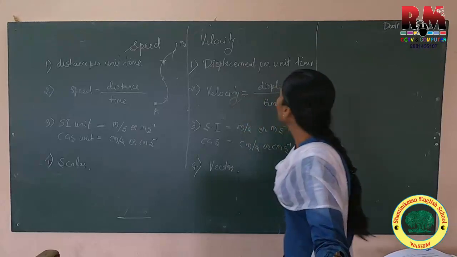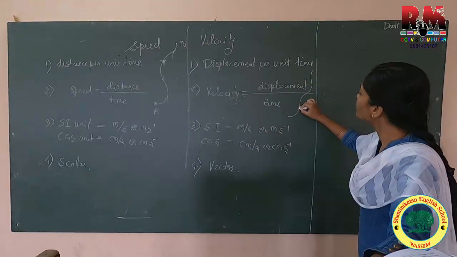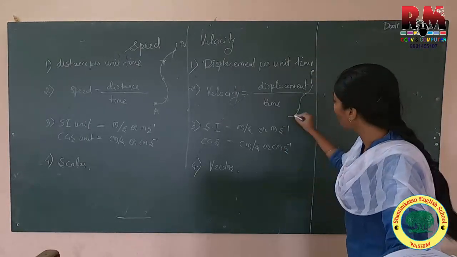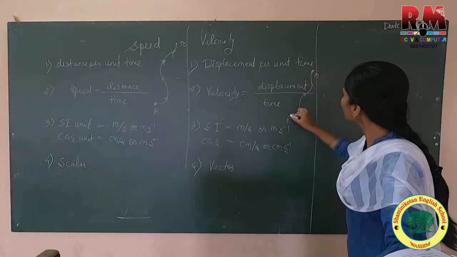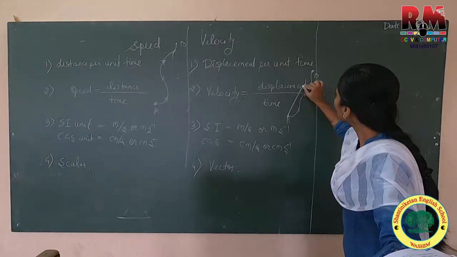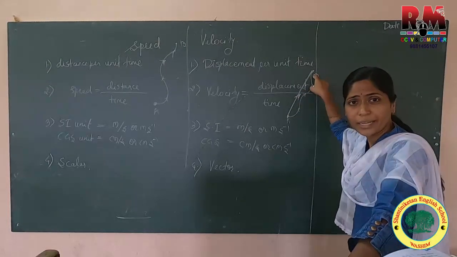But for finding velocity, the object may go along the same curve, but we do not require this actual path. It requires only the initial position, the final position, and the straight path from initial to final position.